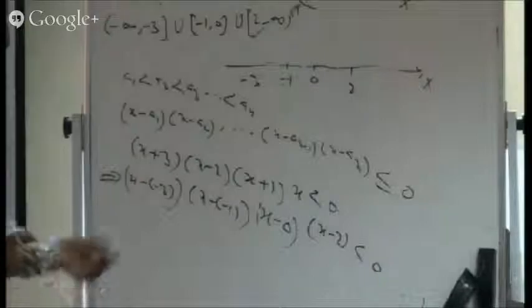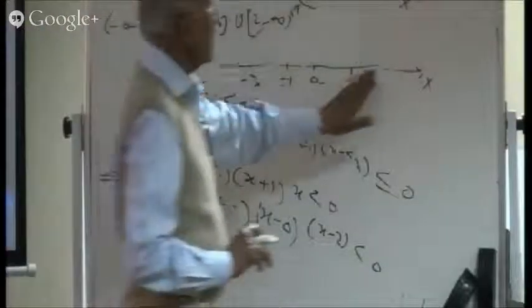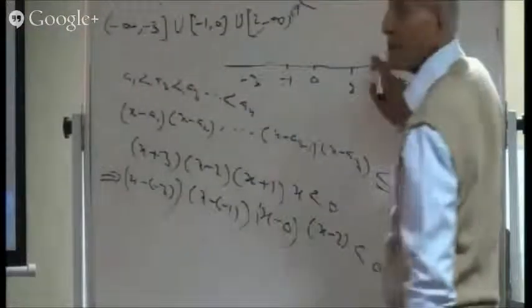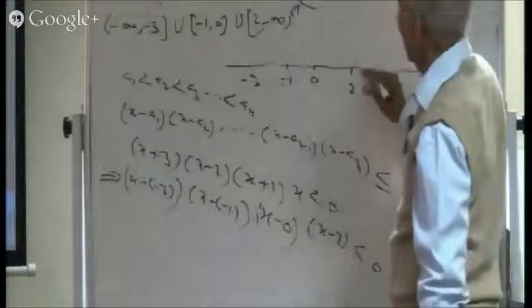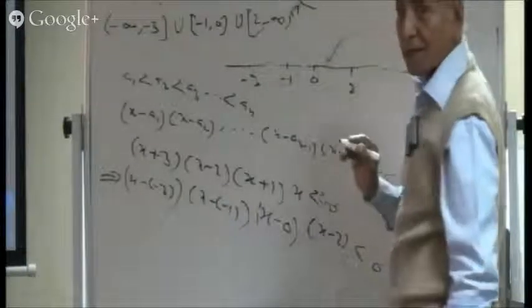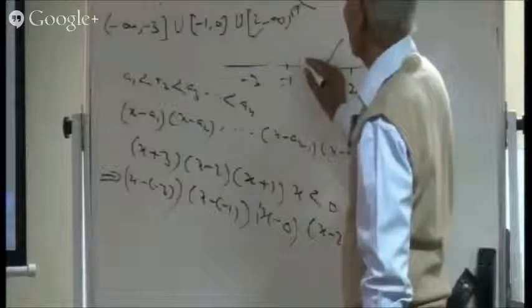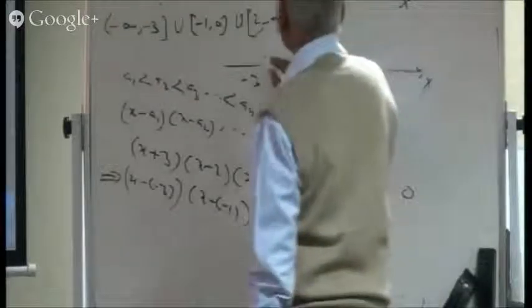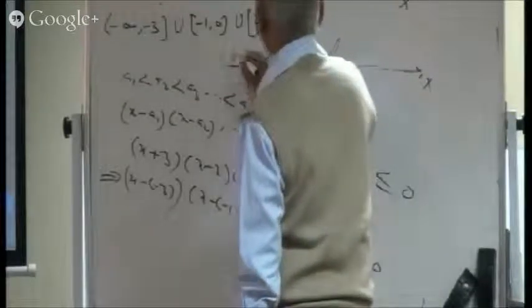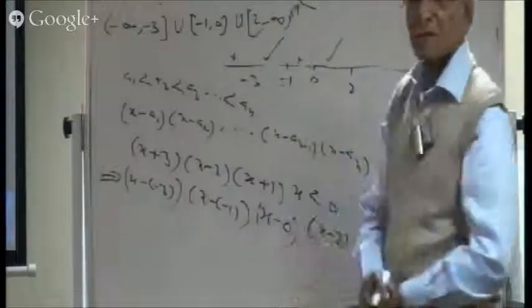So for less than, we are not to start from here. We are to start only from here. This is not to be taken, this is to be taken, this is not to be taken. The matter is over.